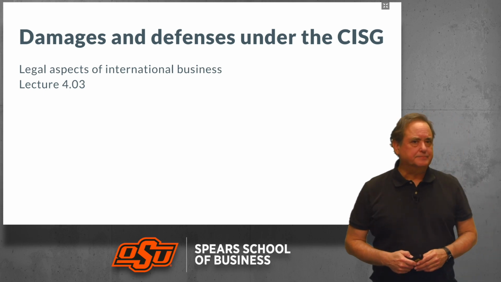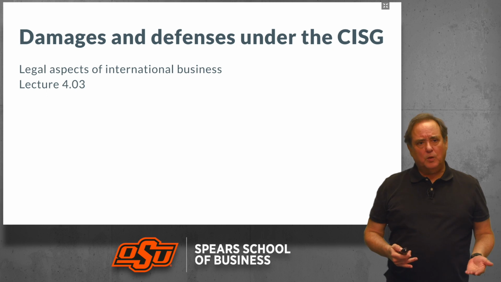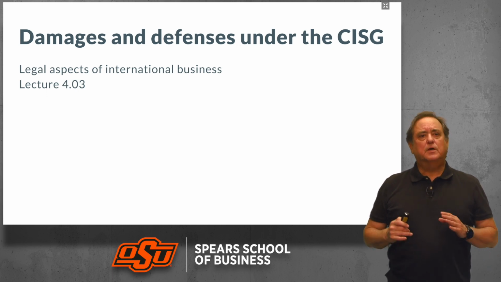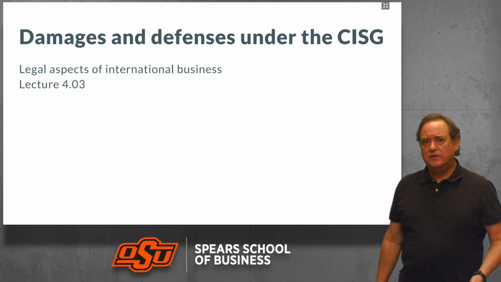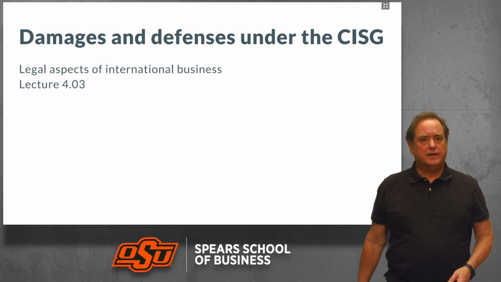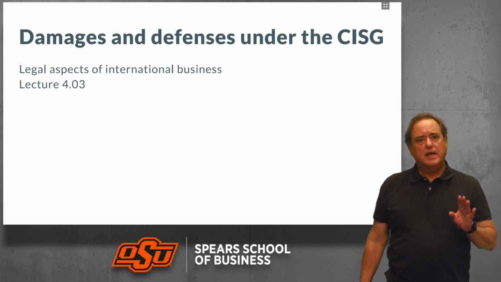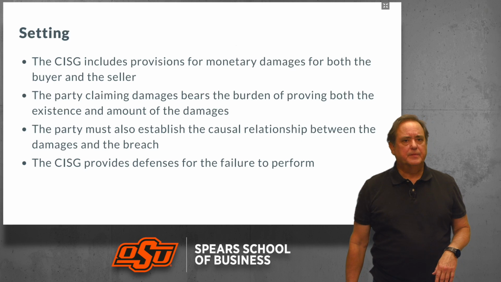Hi, welcome back. In this lecture, we are going to continue to explore that third aspect of a contracting system, which is to provide for remedies in the event of non-performance, in the event of a breach of contract. And so we're going to talk about damages, monetary damages, as well as defenses under the CISG.